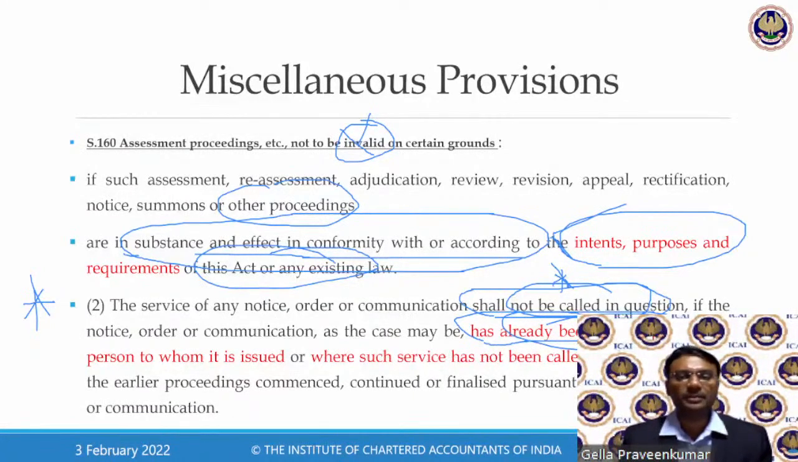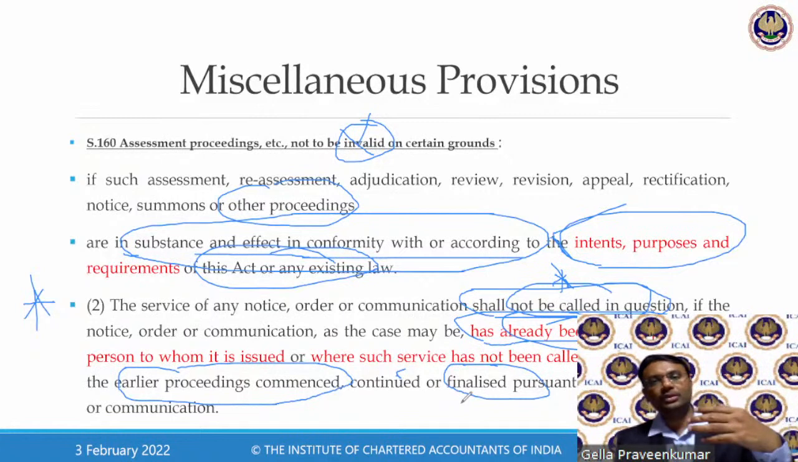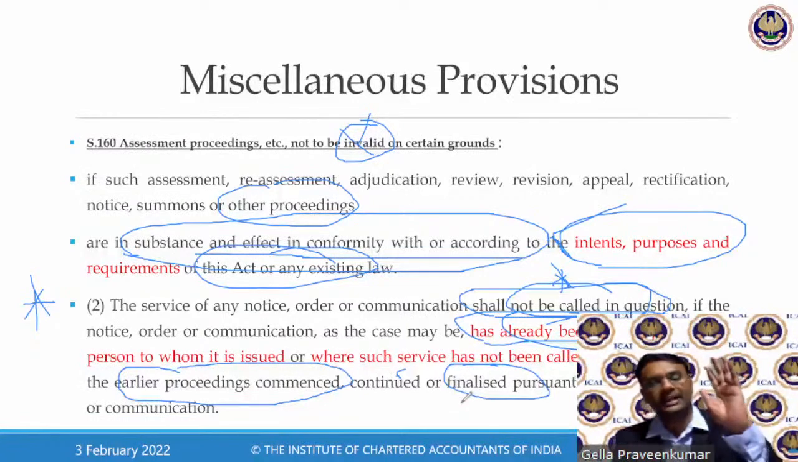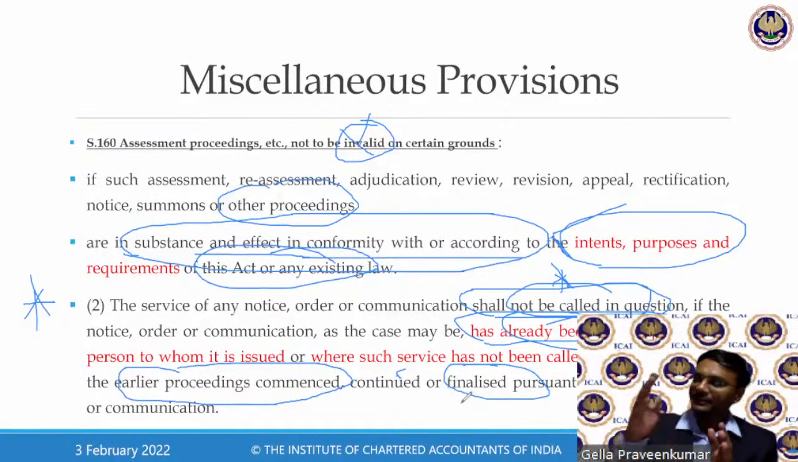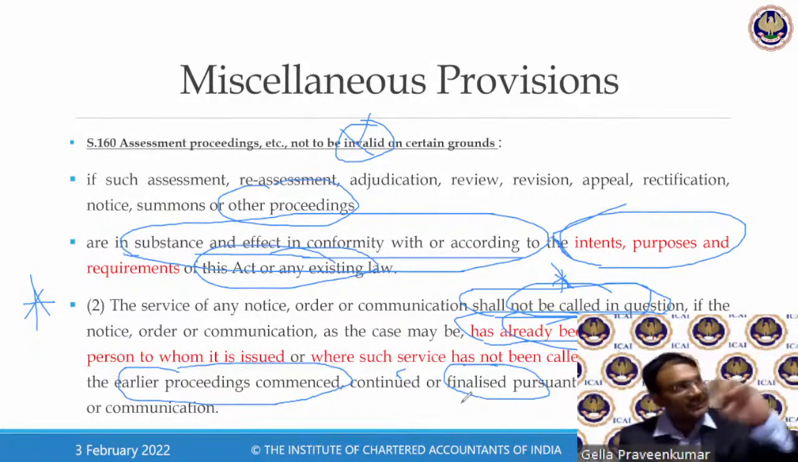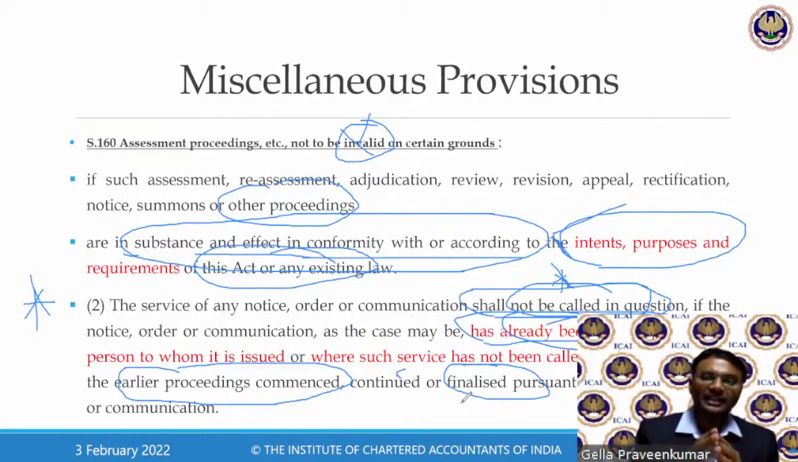Point number 2: where such service has not been called in question in an earlier proceeding which commenced, continued and has been finalized. Assuming that there is a show cause notice, this show cause notice continued with its proceedings and it has been confirmed. It means I received a show cause notice, I responded to it, and at the time of the adjudication order I realized that there was a defective show cause notice. They say that, see, once you have admitted and started acting upon it, I cannot go back and question the notice. I can question the notice only if you have not reacted to it. Now it is like this.